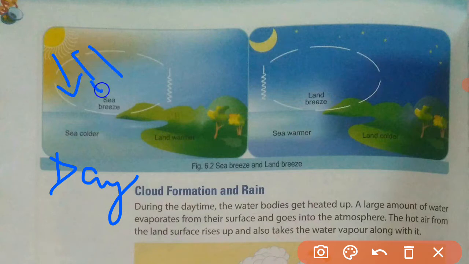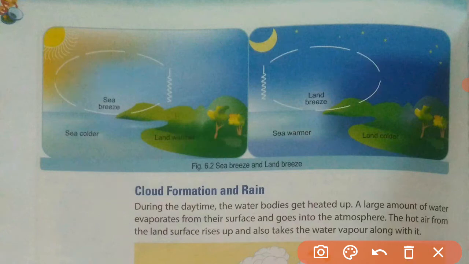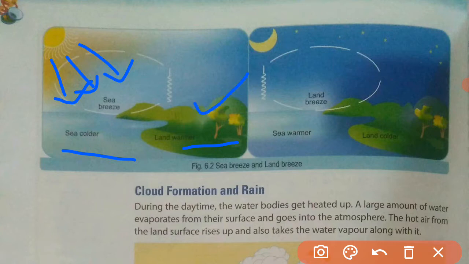The sun is present in the sky, and the rays from the sun will fall over the sea surface as well as on the land surface, and these rays will heat up the surface of the sea as well as the surface of land, but the rate of getting heated is different. The land will get heated very fast compared to the sea surface.